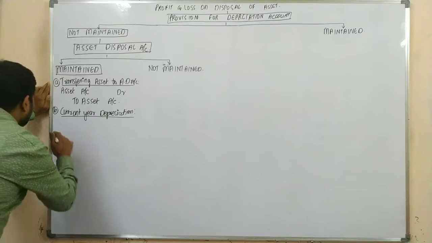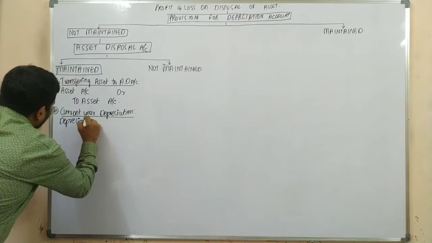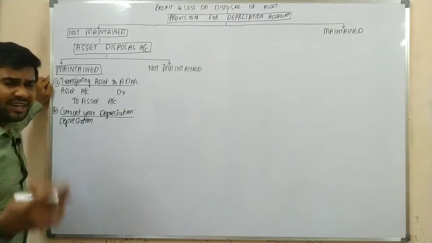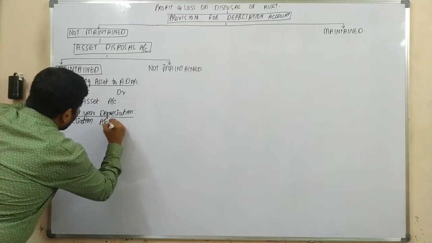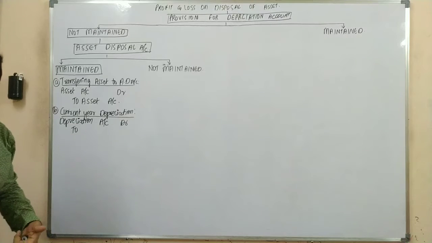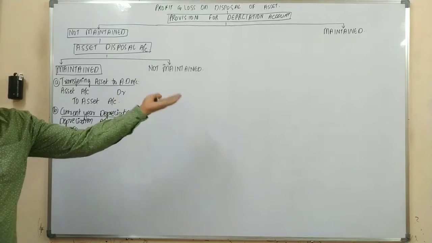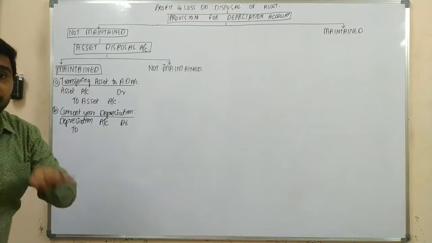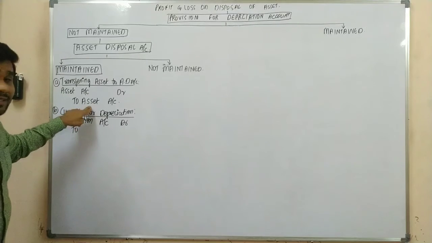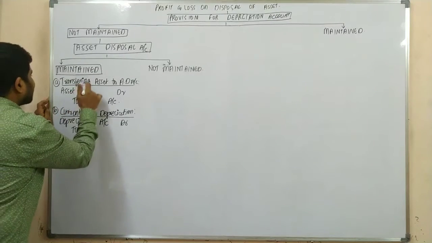So for providing the current year's depreciation, what is the journal entry, sir? In general, the depreciation journal entry would be depreciation account debit to asset account. Yes or no? But we have already closed our asset. And we have transferred the asset to which account? Sorry, we have transferred it to which account?